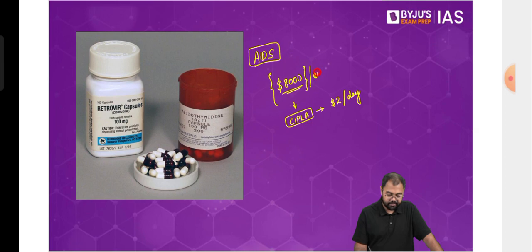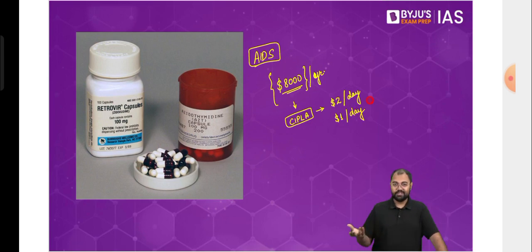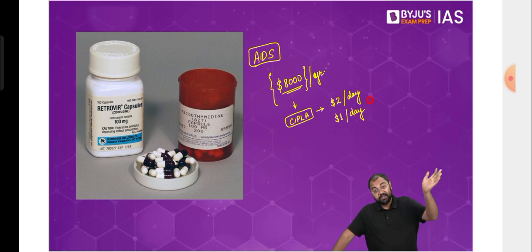This was $8,000 per annum. They said that we'll bring it down to $2 a day, and if you allow us to mass produce it, we will bring it down to $1 a day, meaning just almost $350, $360 per annum. So from $8,000, they would bring down the cost to just $350. That is the claim that Cipla had. The government of India allowed it. The government of India said that fine, you start.